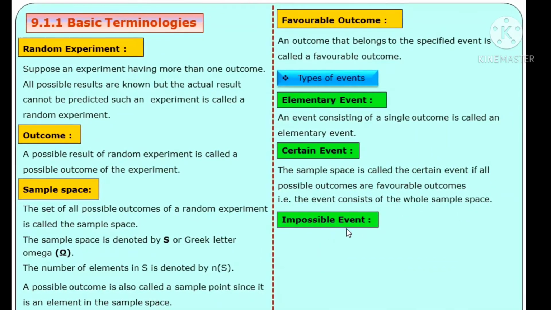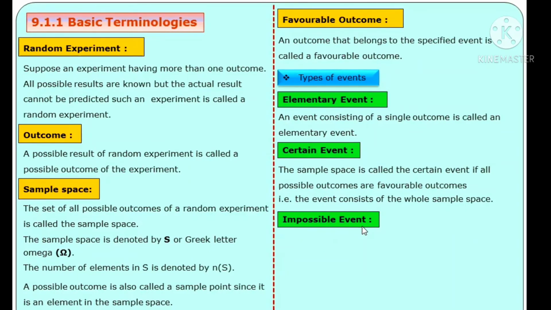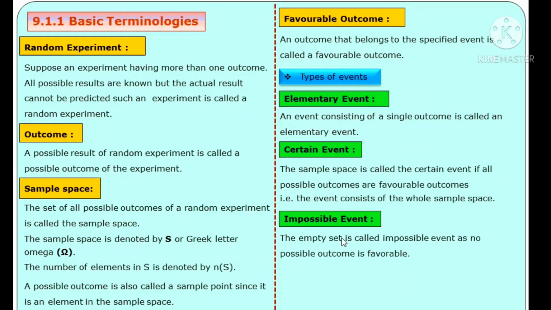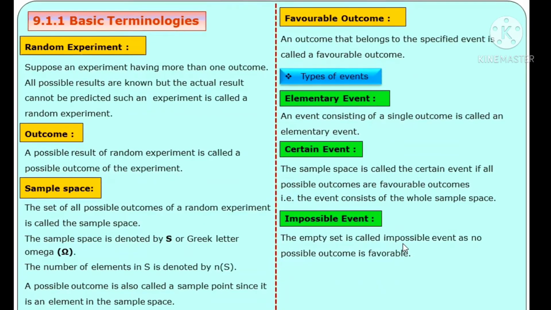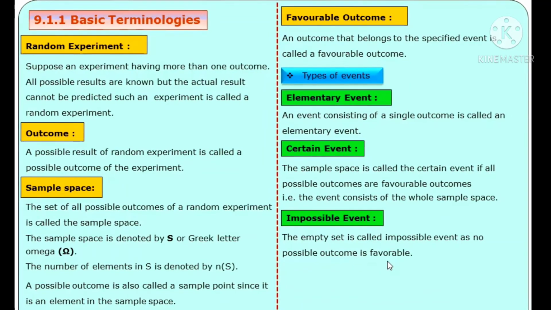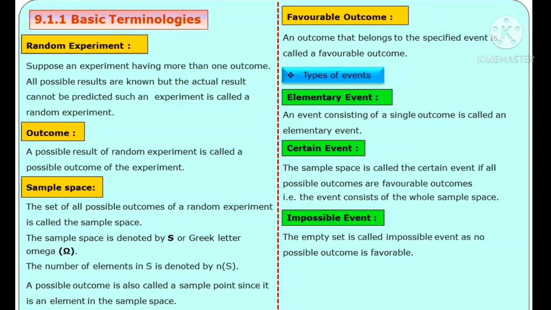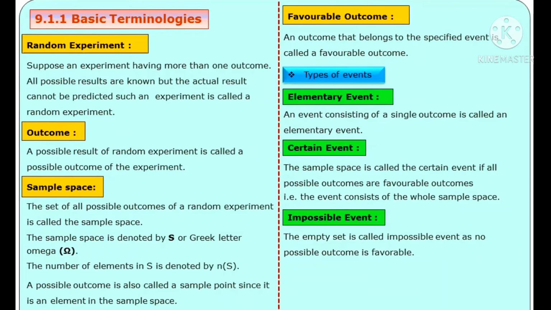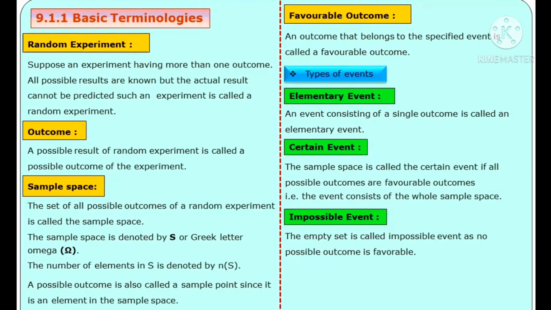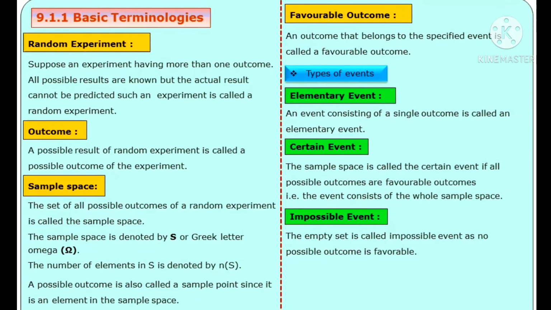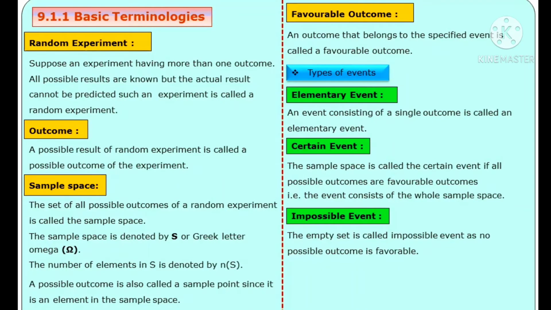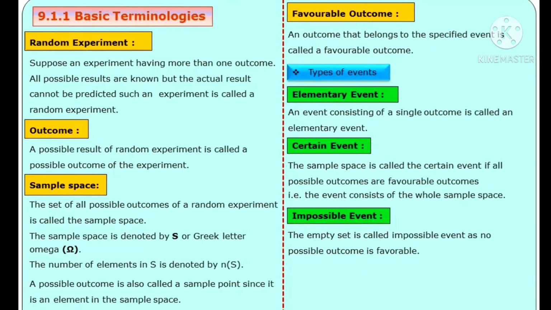Next, impossible event. Definition: the empty set is called an impossible event as no possible outcome is favorable. That is, if you take an event and that event does not have any outcome, then it becomes an empty set. That is said to be an impossible event.